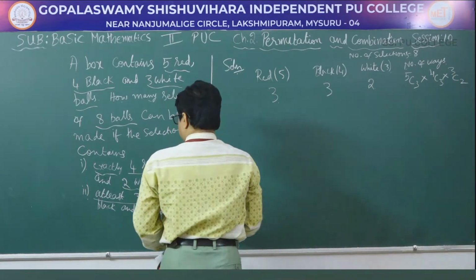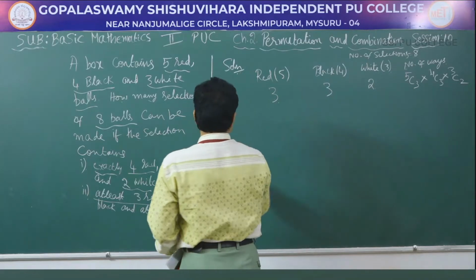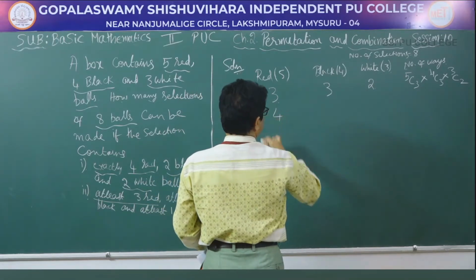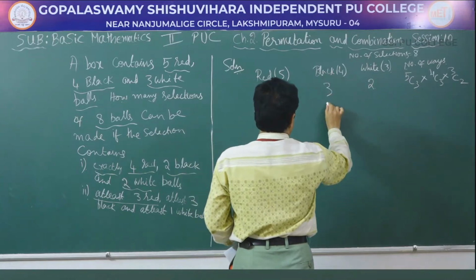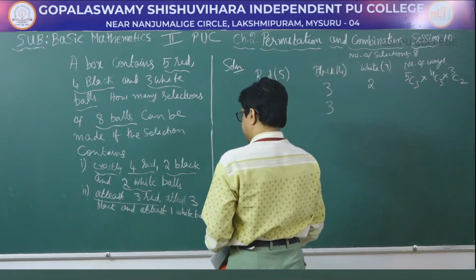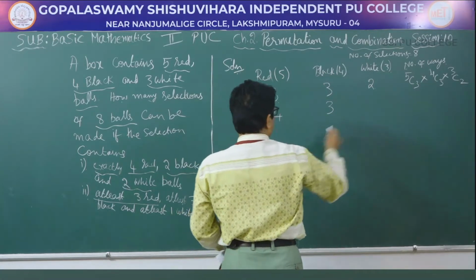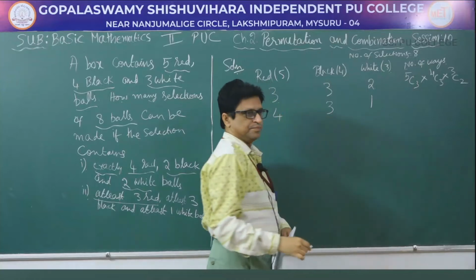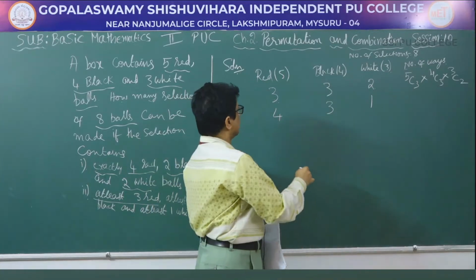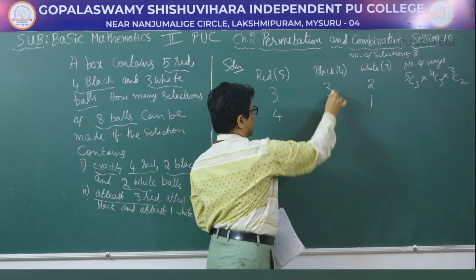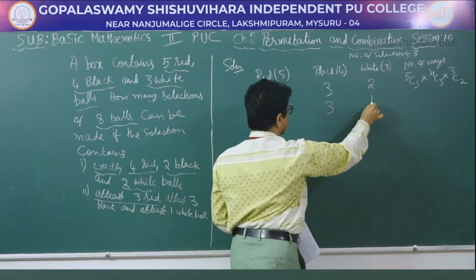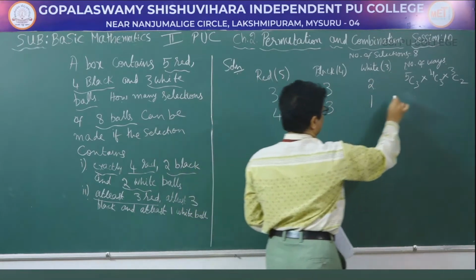So next case, you may choose 4 red balls, and black balls we can select 3, and white ball you can select 1. So the number of ways is 5C4 into 4C3 into 3C1.